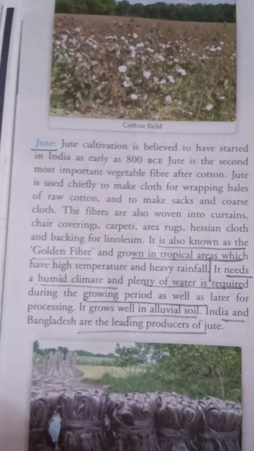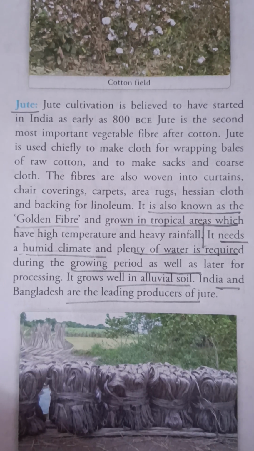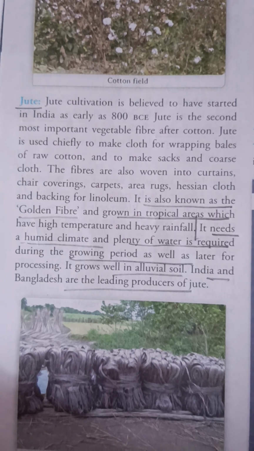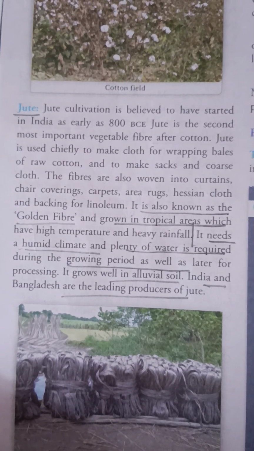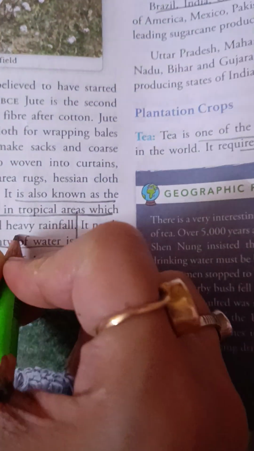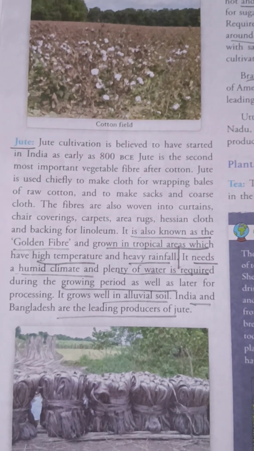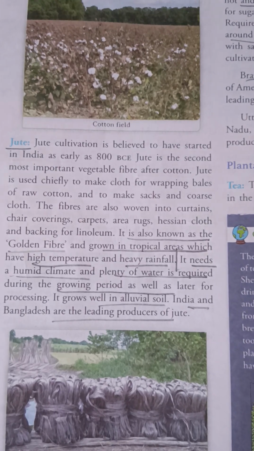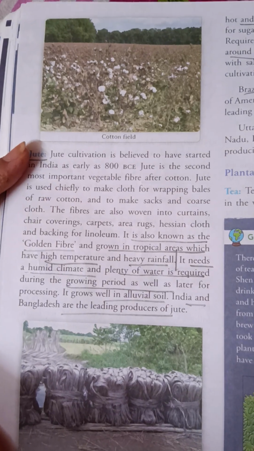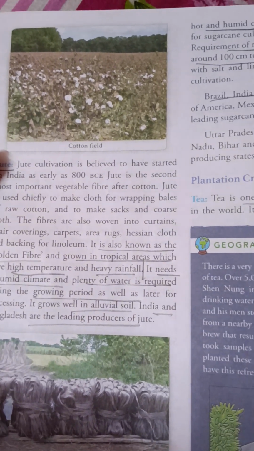Then we have jute. Jute cultivation is believed to have started in India as early as 800 BC. It is very important, and it is known as the golden fiber. It grows especially in tropical areas where there is high temperature and heavy rainfall. It needs a humid climate also, and plenty of water is required during the growing period as well as later for the processing. India and Bangladesh are the leading producers of jute.